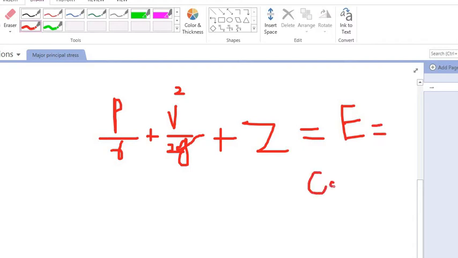That means it will be in terms of head. So all will be in terms of head.